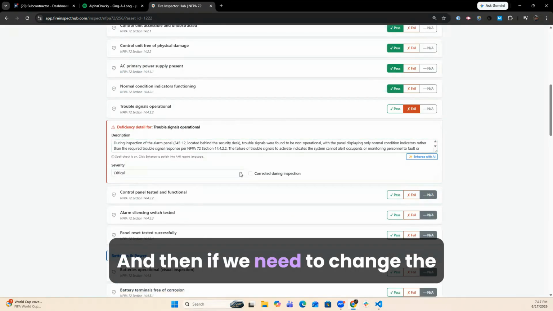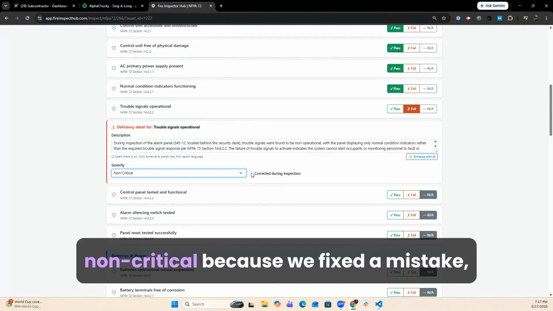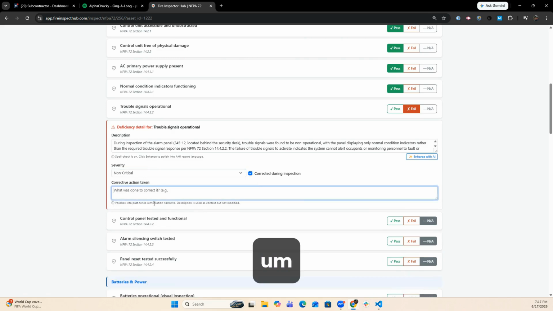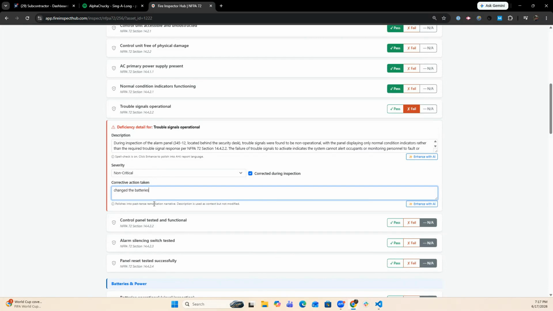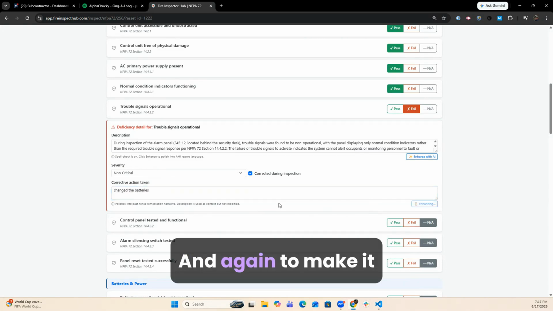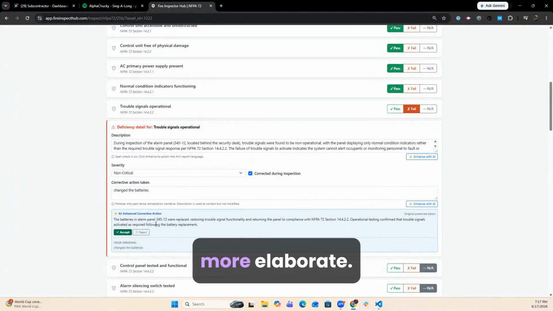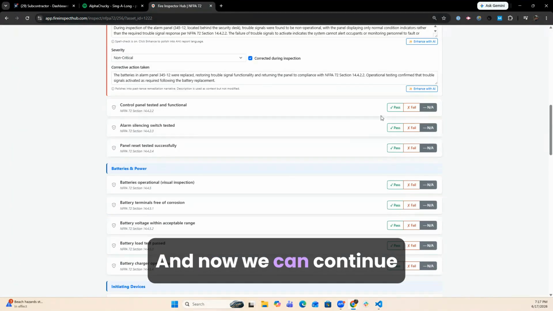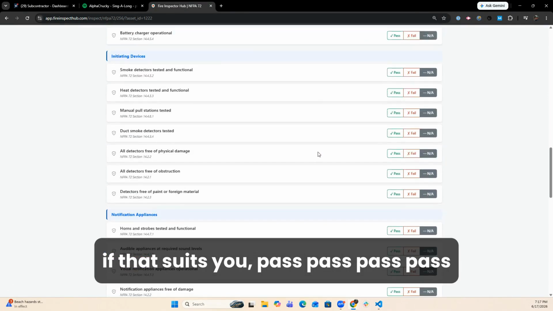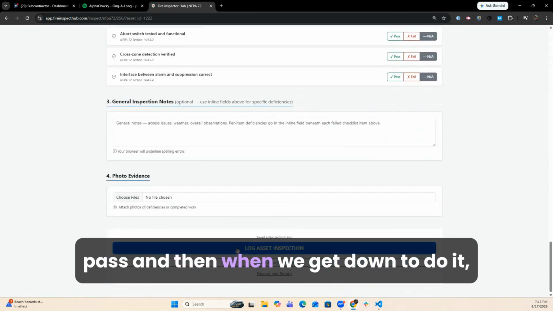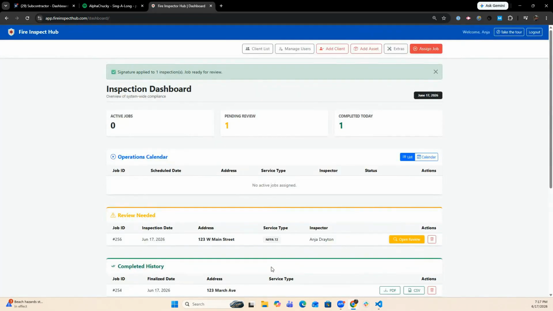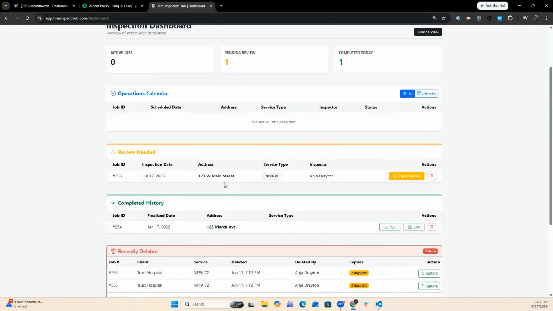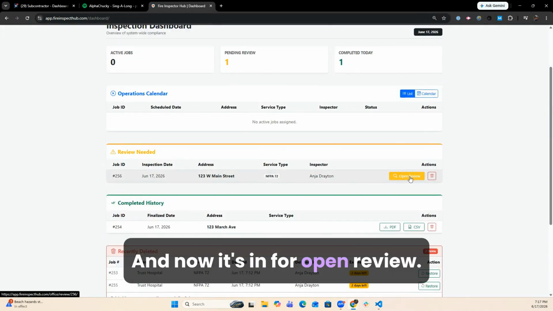And then if we need to change to non-critical because we fixed a mistake, changed the batteries. And once again, to make it more elaborate. And now we can continue. If that suits you, pass, pass, pass, pass, pass. And then when we get down to it, we can add photos and then just sign. And now it's in for open review.